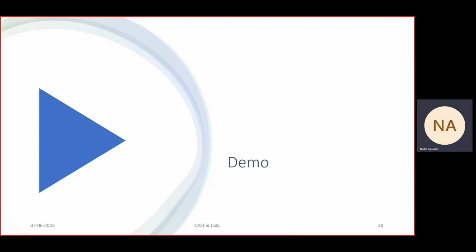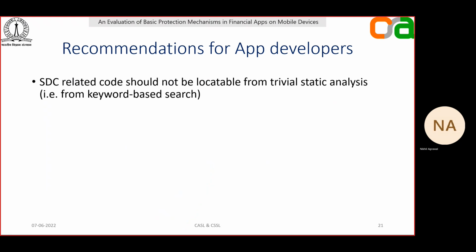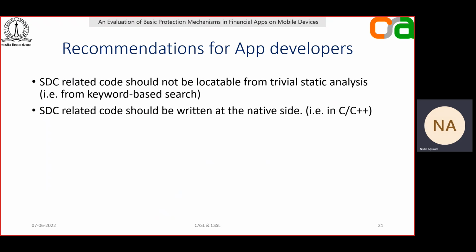Now I would like to conclude my talk by giving a few recommendations to the app developers. First, the SDC related code should never be locatable from trivial static analysis, that is, from keyword based search, because if such checks are present, they can be easily bypassed. And these checks are good for nothing.